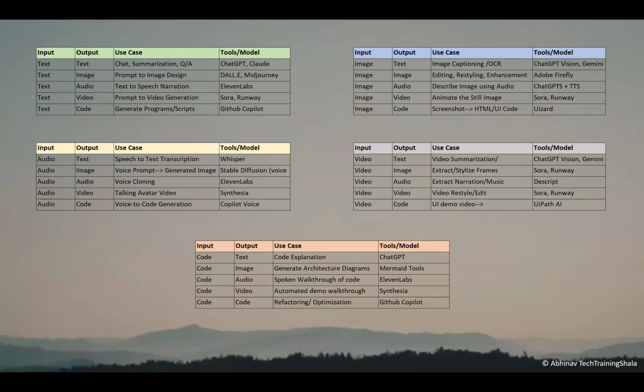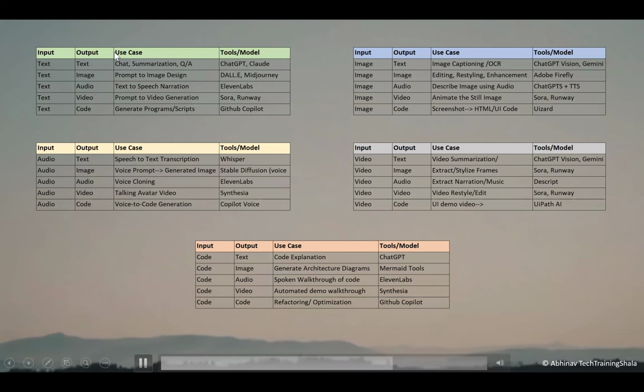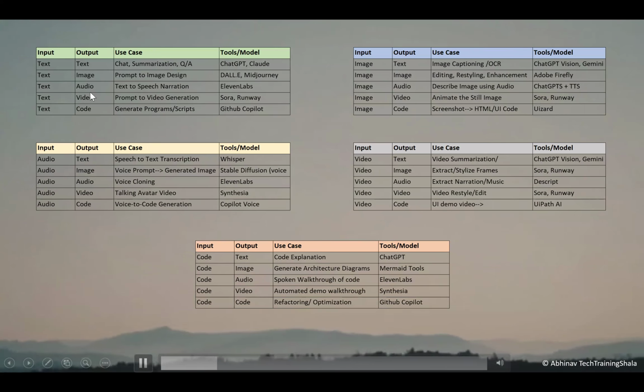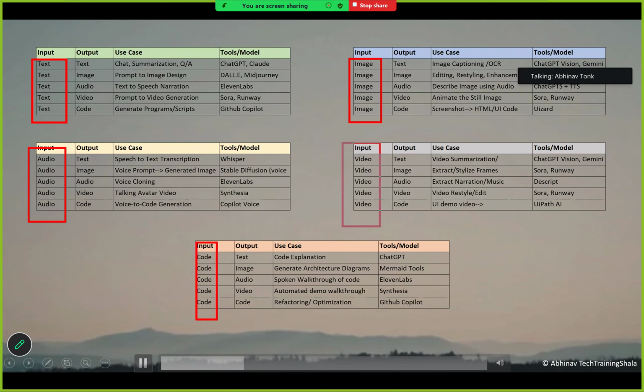Okay. So I have taken some of the use cases here where I have mentioned input and output. Every possibility that I have just shown you some time back, right? Any to any generation. So for example, if you are taking text as an input, then from that text you can generate text, image, audio, video, code also. If input is image, then from that image you can generate all other data formats. Similarly, if the input is audio, code, or video. So this basically covers any to any generation.